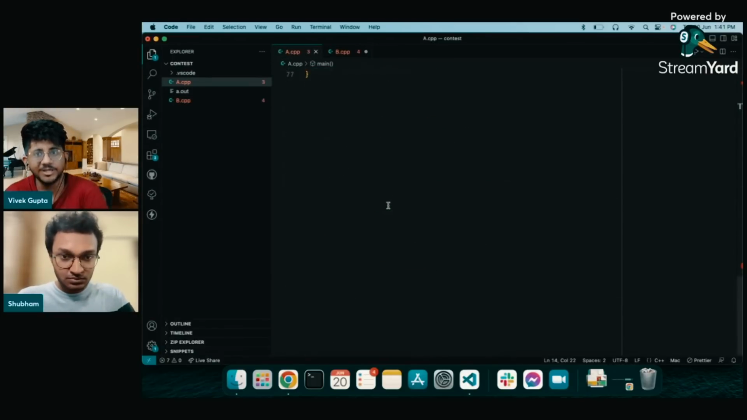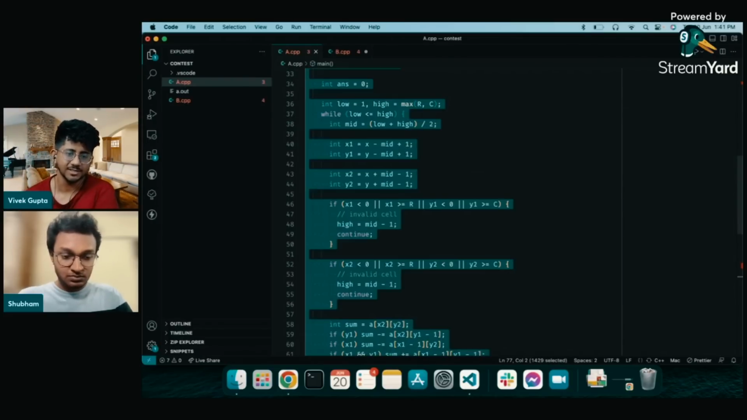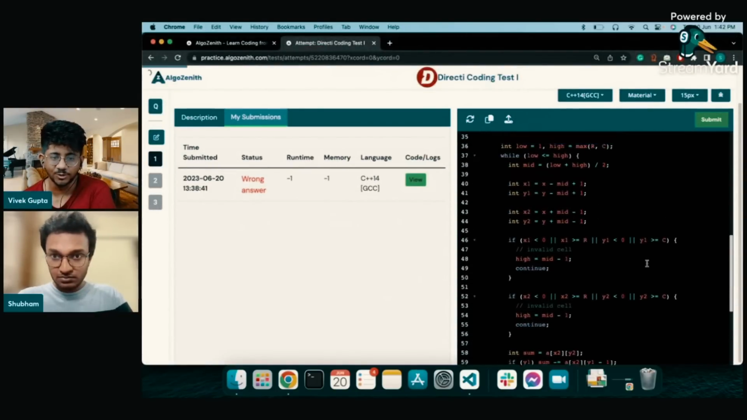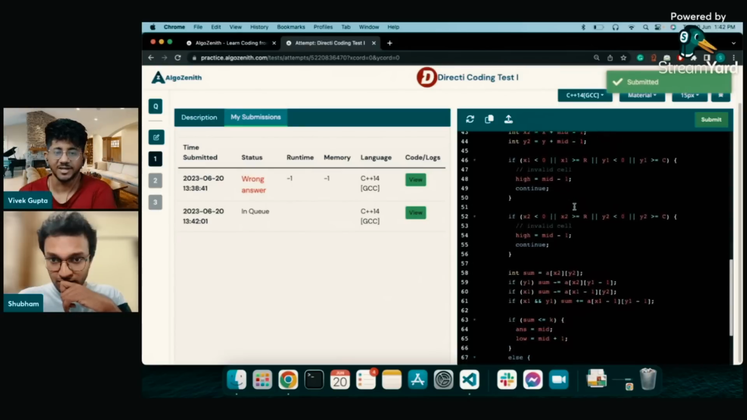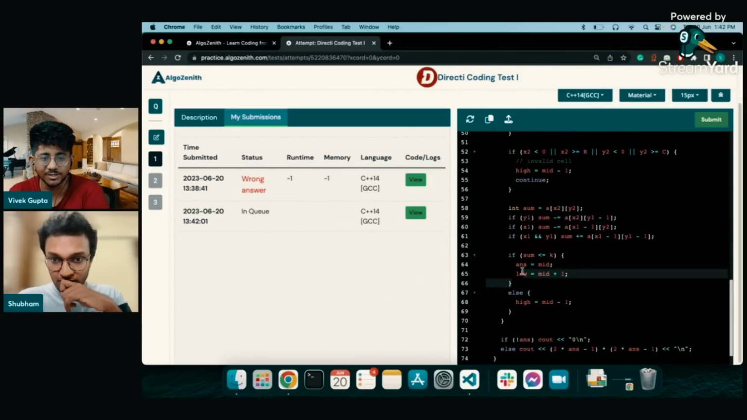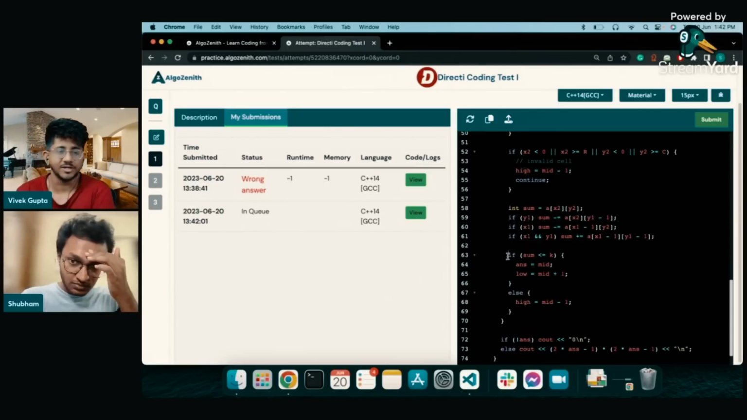Let's see how he debugs his code. And it's fine if you get a wrong answer in a coding test. I think that's not a big penalty as such. Okay, so he makes low as 1 now, which makes sense because if low is ever 0, I think he will get some issues with his accessing of indexes and all. Let's see if he gets an accepted on that or not.